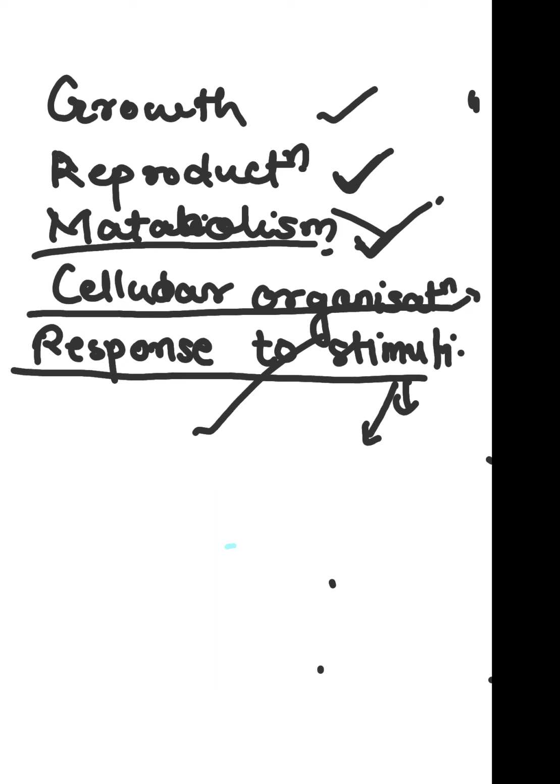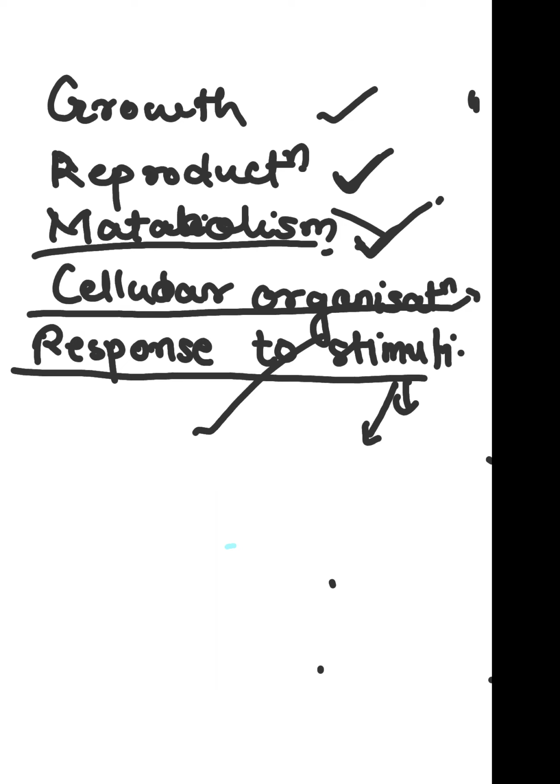Stimuli means any kind of change in the external environment. Say for example, if we are talking about ourselves, if there is cold water or a cold environment outside, we feel shivering, right? Our external environment changed and we showed a response, that is shivering.